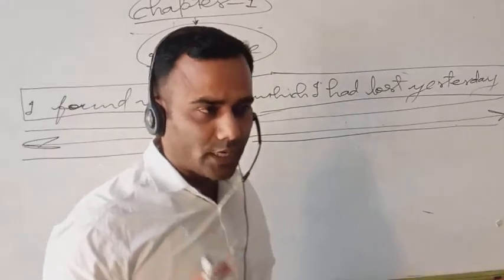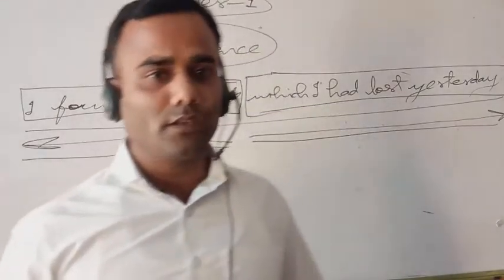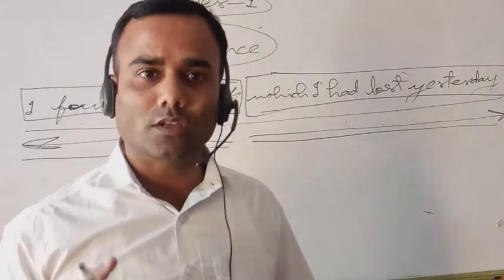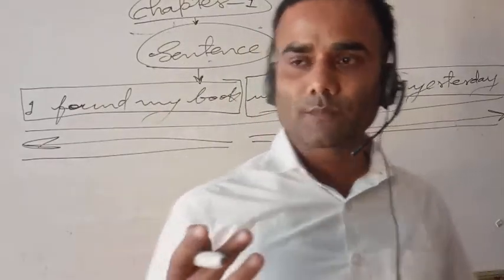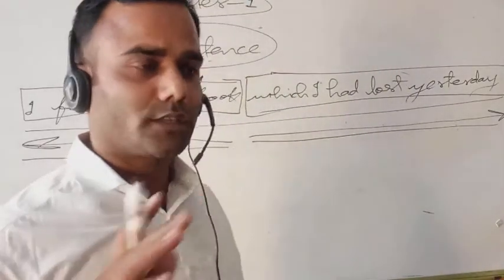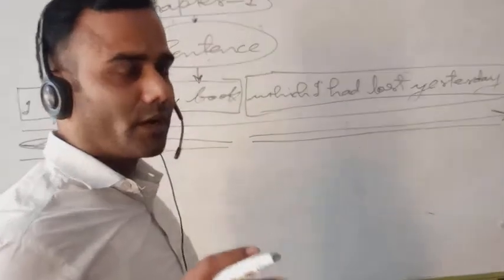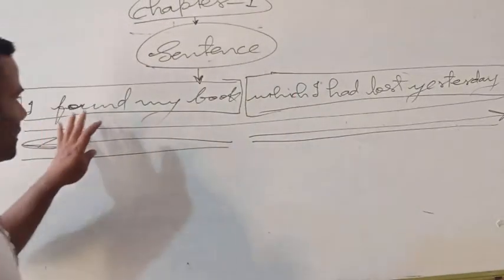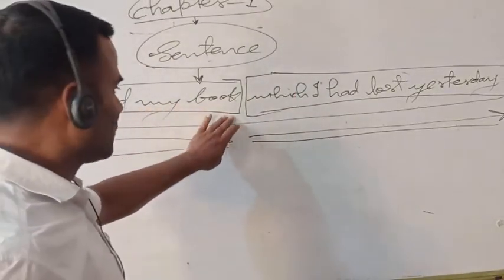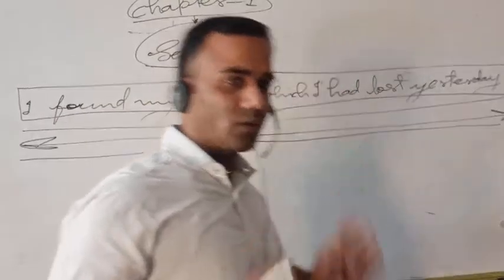It means we can say that in a sentence there may be more than one clause: two clauses, three clauses or four clauses may be there. That depends on the structure of the sentence. Here, "I found my book" is the first clause and the second part is also a clause.